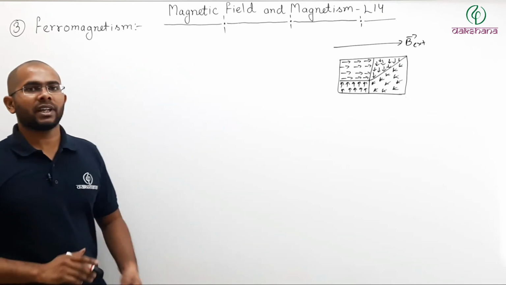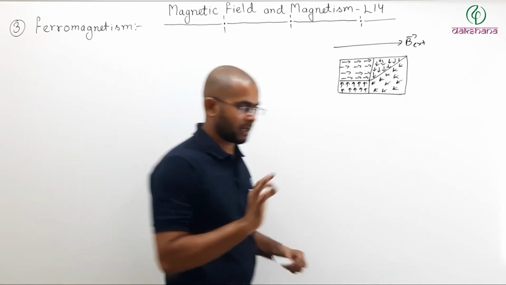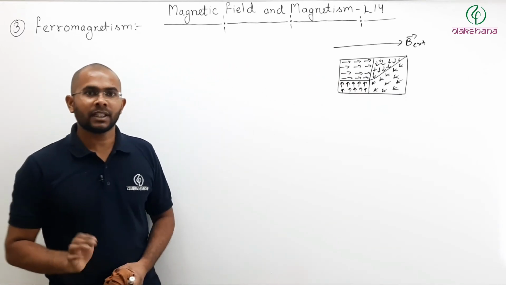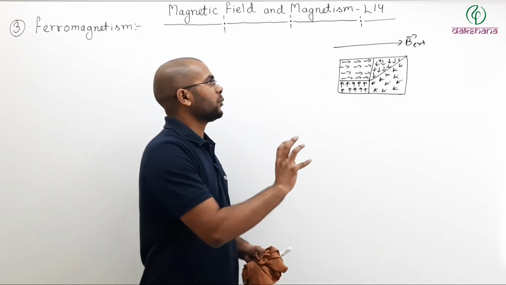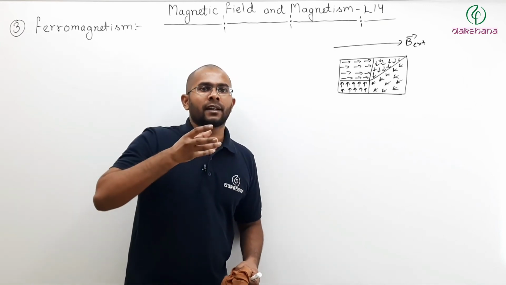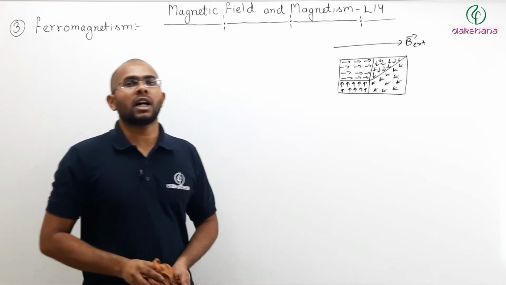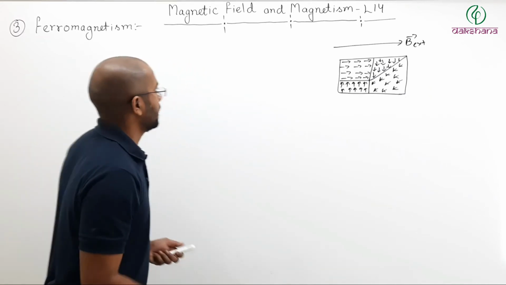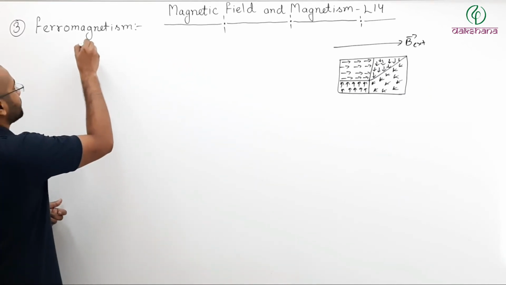Now what will be the effect of B external on my material? In case of paramagnetic, what would have happened? In case of paramagnetic, the dipoles would have rotated due to the torque in order to align themselves in the direction of external field. Now here what will happen?